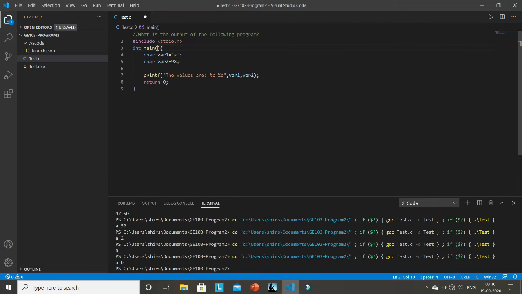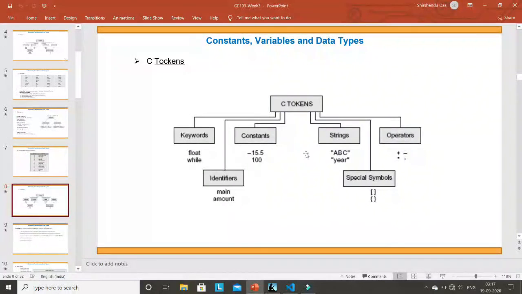Like this, here int is an identifier. After int there is a space, so space cannot be a part of any identifier. That is against the rule. So int is a token. Like this, your compiler will parse it and find all the tokens from your program. So these are the tokens possible in C. All the tokens I have explained here.